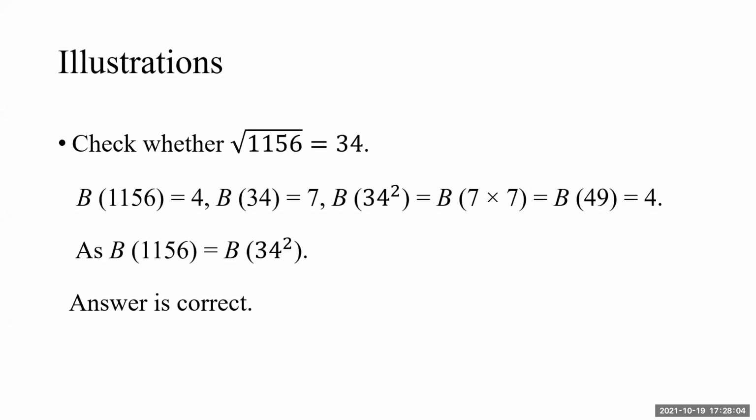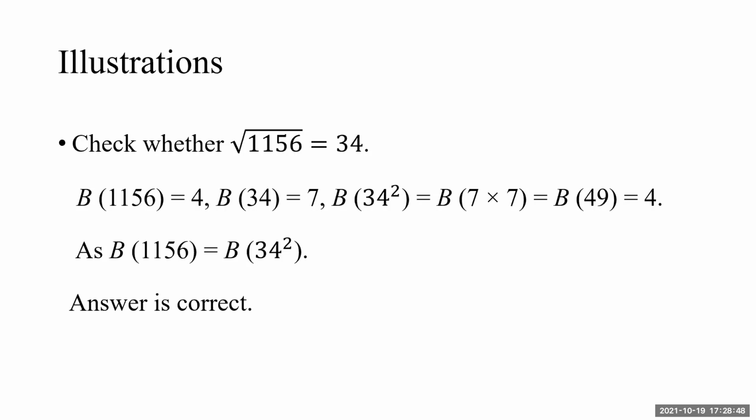Bijanka of 34 is 7. Now I will calculate Bijanka of 34 square. Again, I will not find 34 square. Bijanka of 34 square is Bijanka of 34 multiplied by 34, so I will multiply Bijanka 2 times. I repeat what I am saying: to find Bijanka of 34 square, I will not find the actual value of 34 square. This problem I have not dealt with only because it is coming in the square root part. So I will see 34 square as 34 into 34, and I know Bijanka of m into n is Bijanka of m multiplied by Bijanka of n. That way 7 into 7.